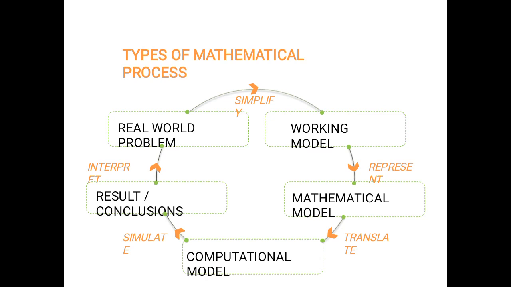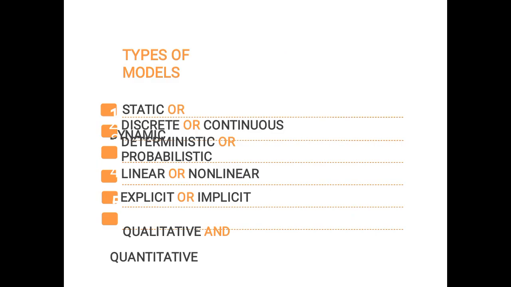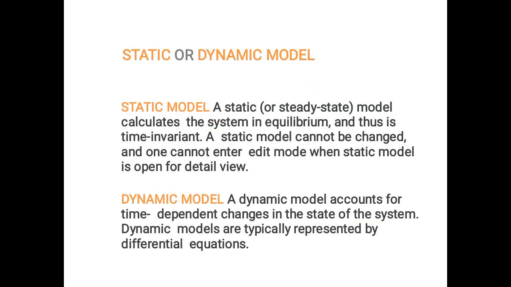So this is the cyclic diagram of the mathematical modeling process. The first one is a real world problem that is analyzed and simplified into the working model, and it is represented in the mathematical model, and it is translated into the computational model. After that the simulation is done, then the result and conclusion are interpreted against the real world problem, and the result conclusion is done. So these are not very important slides, we just skip them.